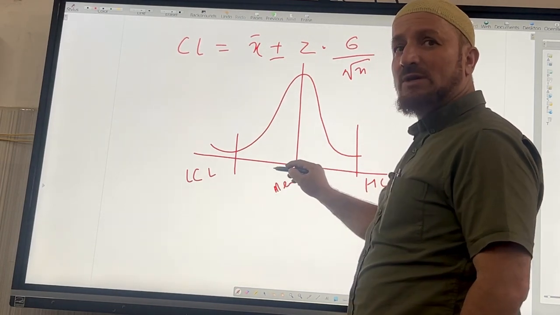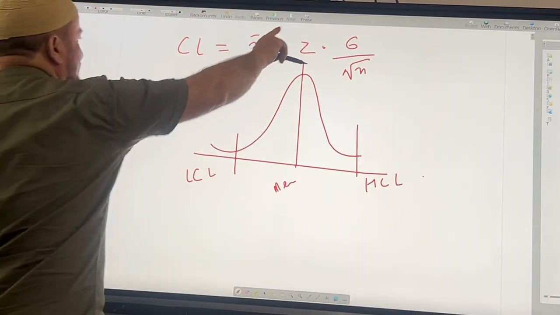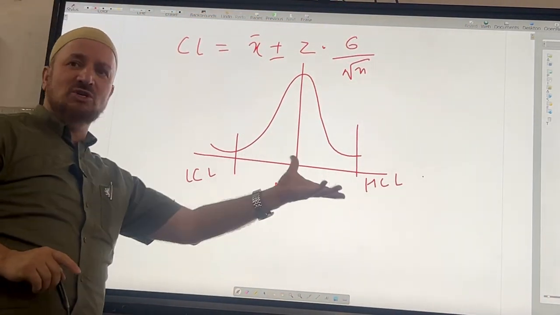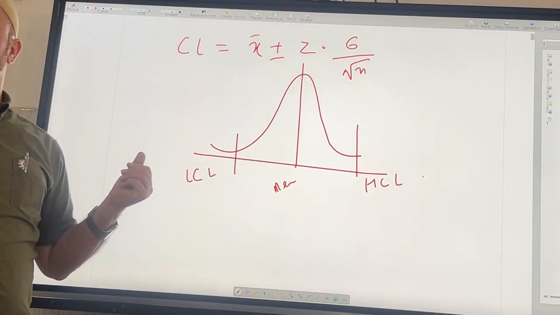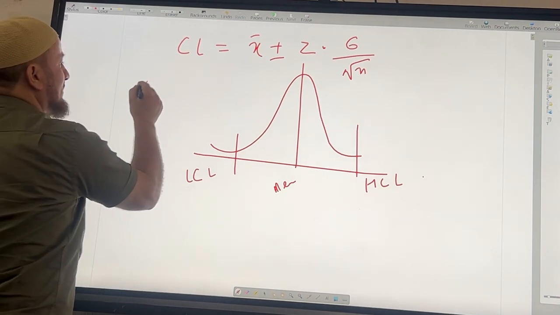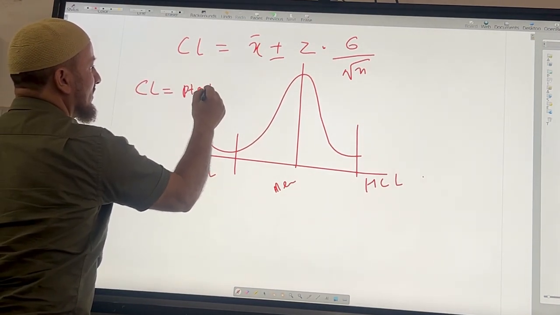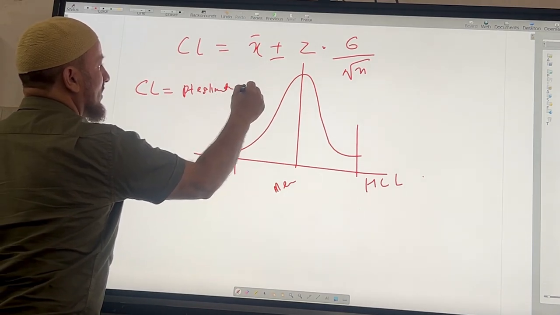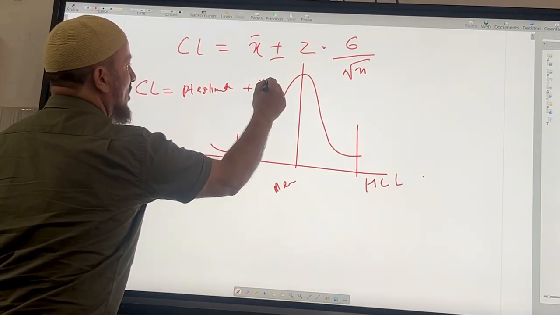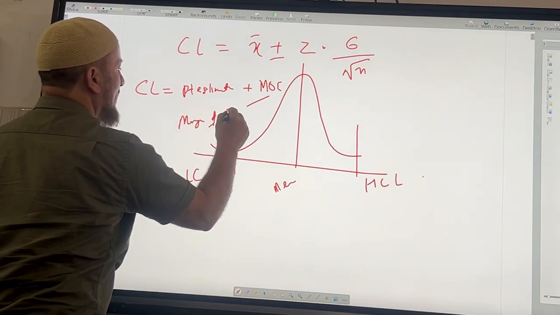Basically this formula has two things, the point estimation and the margin of error. So technically my confidence level is equal to the point estimation plus or minus the margin of error. MOE is margin of error.